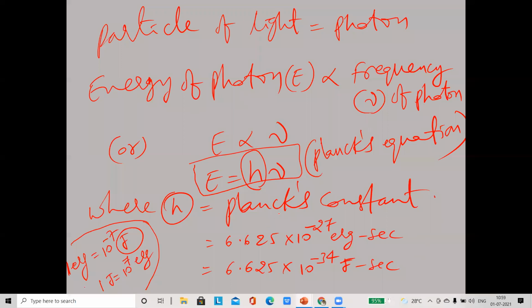Next. This E equals h nu, where h is Planck's constant. Its value is 6.625 into 10 power minus 34 joule second.